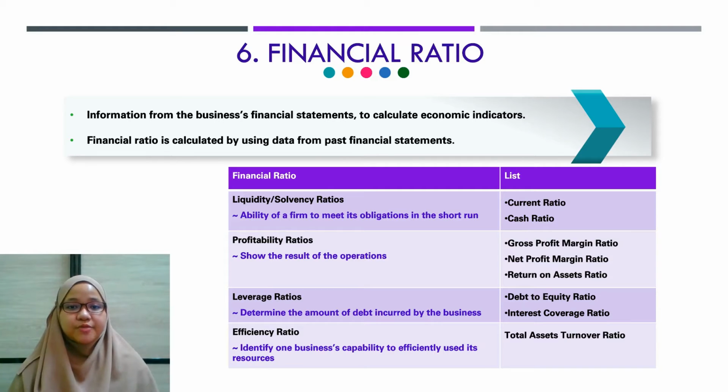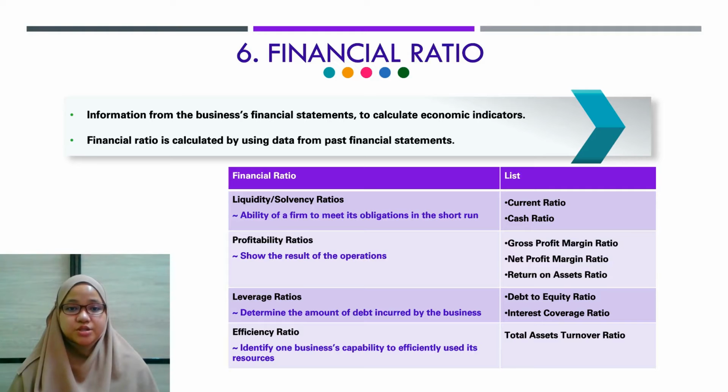There are four main financial ratios that are studied. First is liquidity ratio, which is the ability of the firm to meet its obligations in the short run, which includes the current ratio and the cash ratio. Profitability ratio shows the result of the operation, which includes net profit margin ratio, gross profit margin ratio, and return on asset ratio.